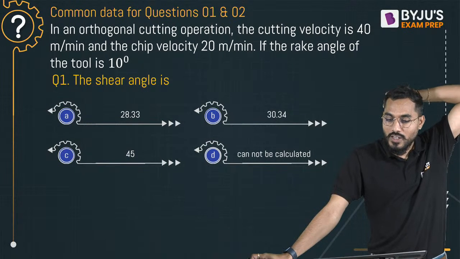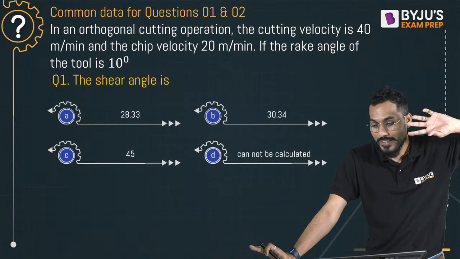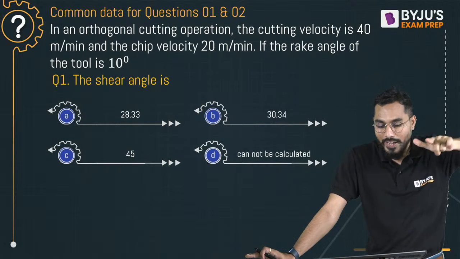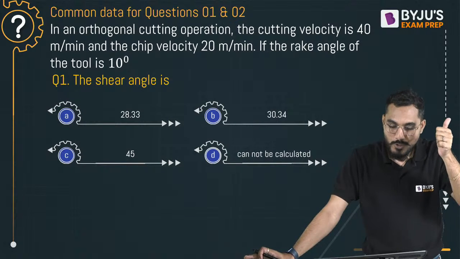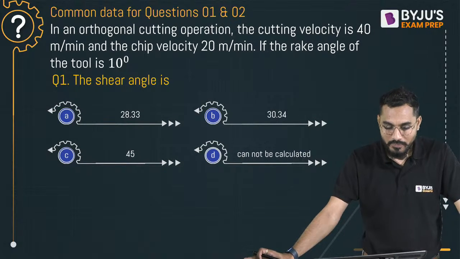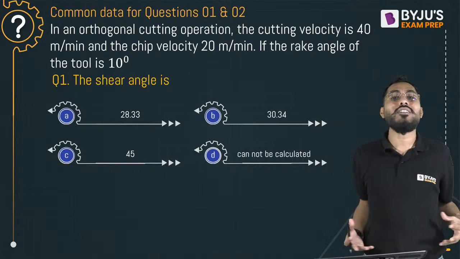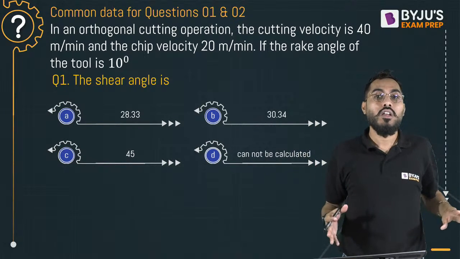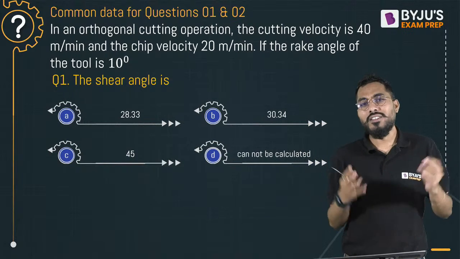In an orthogonal cutting operation, the cutting velocity is 40 meter per minute and the chip velocity is 20 meter per minute. If the rake angle of the tool is 10 degree, calculate the shear angle. This is a most basic question asked in the GATE examination multiple times. Open the last 10 years papers and you will see so many such questions, with simple data given.